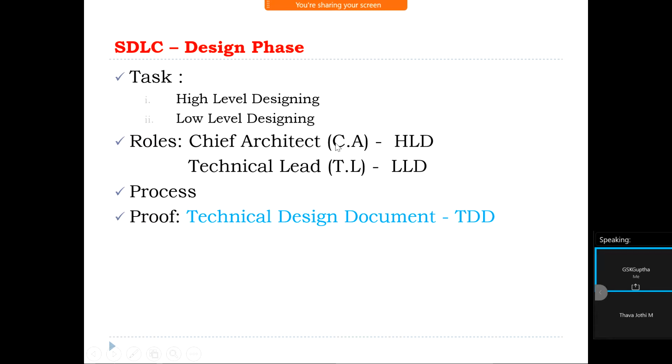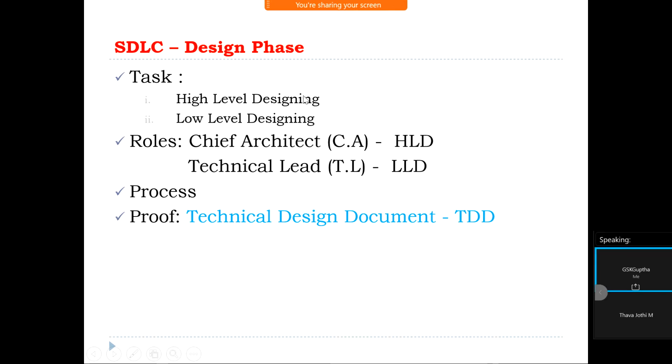The chief architect will prepare the high level designing part of the application. The technical lead will prepare the low level designing part. High level designing is nothing but the main modules of the application. Low level design is nothing but the child modules of the application. What is the proof of this phase? Technical Design Document, TDD.